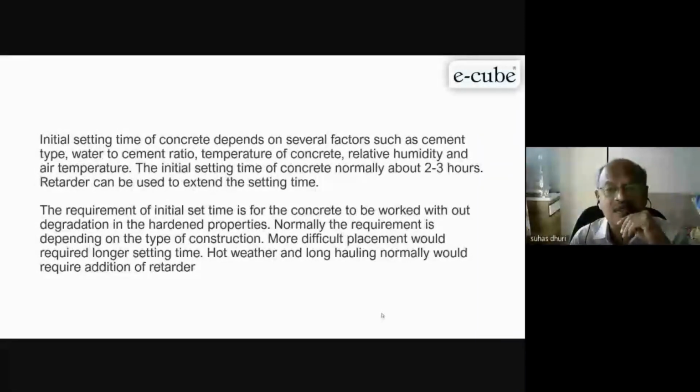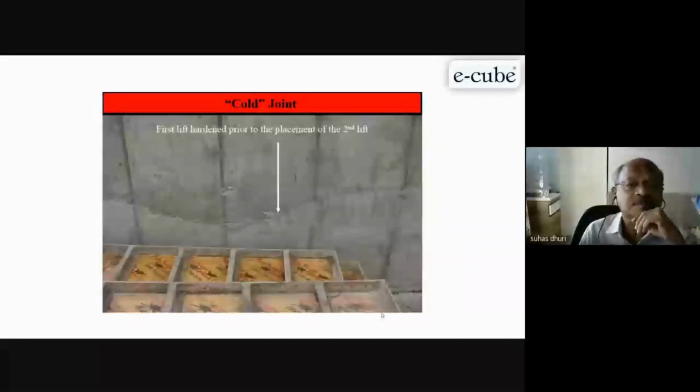So much importance is there for the setting time of concrete, but we rarely conduct this test in projects. Wherever very big projects are there, people are doing it because there's a large pour and we don't want jointless concrete. It's possible, about 10,000 or 5,000 cubic meters of concrete, you have to do continuously without any joint. We can have such concrete where jointless concrete is possible today.